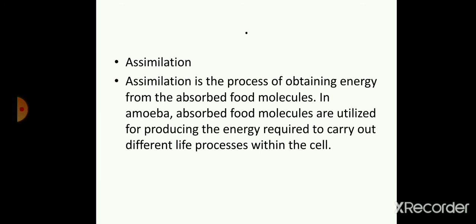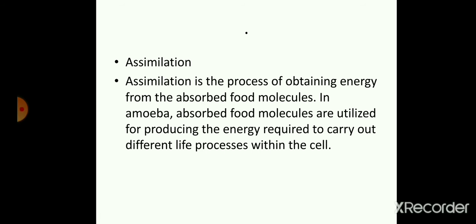That is why the assimilation process is very important in any organism's body. Even for us, if assimilation is not happening, if we are not taking energy from the food that we are eating, then what is the use of that food?